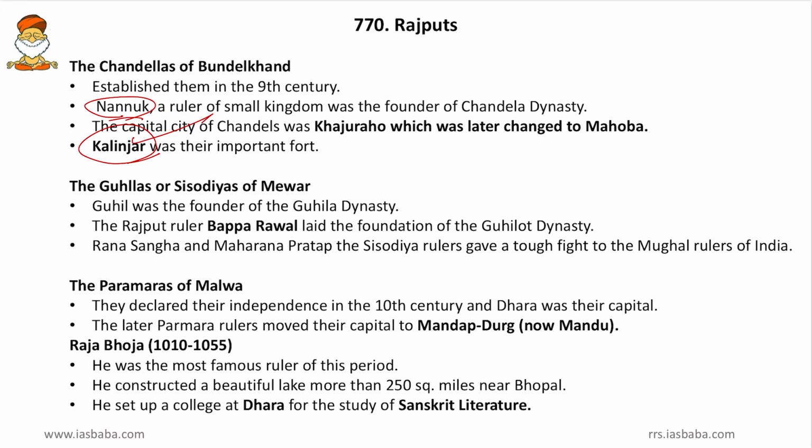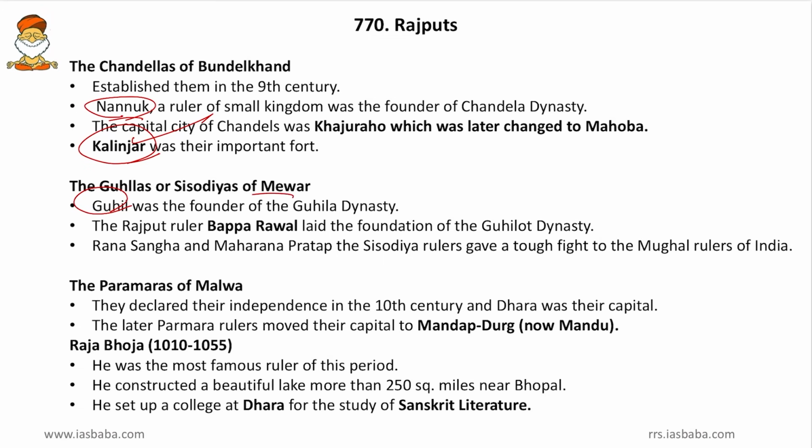Then the Guhilas or Sisodias of Mewar. Friends, Guhil was the founder of Guhila dynasty or the Sisodia dynasty. So Guhil is worth remembering. Then Rajput ruler Bappa Rawal laid the foundation of Guhilot dynasty. So Bappa Rawal set the stage and Guhil established the full-fledged kingdom. Then Rana Sanga and Maharana Pratap, the Sisodia rulers, gave a tough fight to Mughal rulers. Friends, we can say that Rana Sanga and Maharana Pratap were the descendants of Mewar, or the descendants of Sisodias.